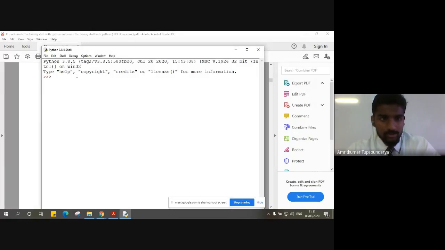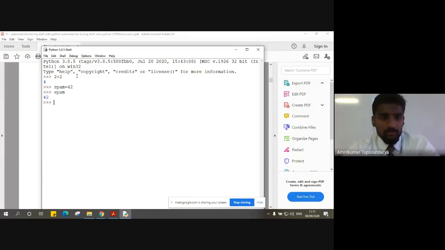You can see here this is just an interactive shell. Whatever commands or expressions we give, it just shows the execution of those particular instructions. These are just examples of what we can do in the interactive shell.